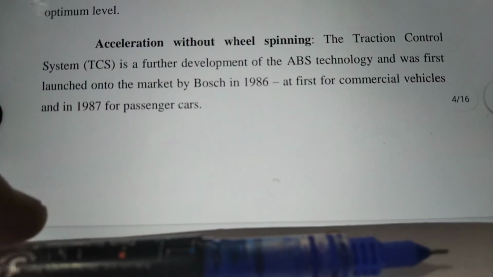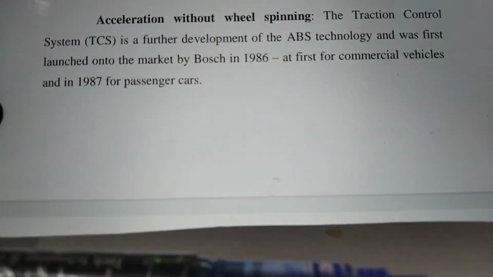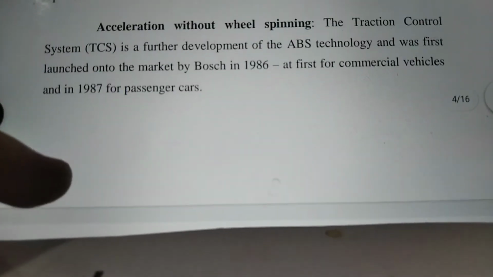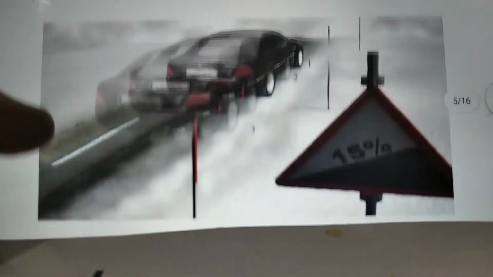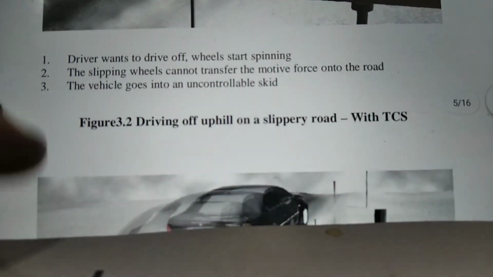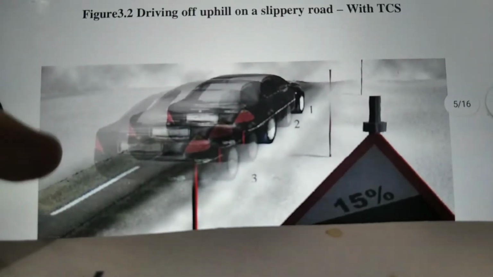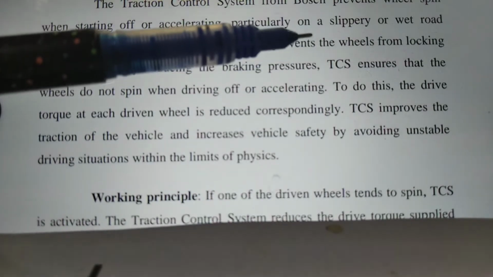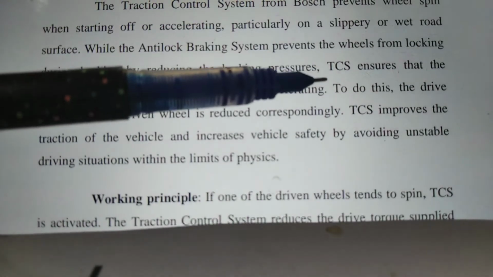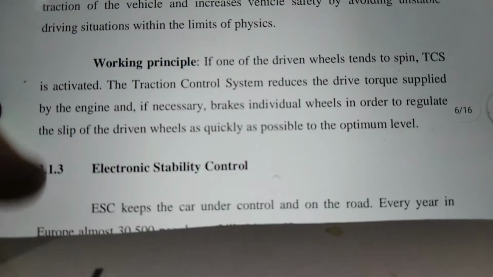Now acceleration without spinning is carried out in the TCS. TCS is a further development of ABS, and was first launched in 1986 by Bosch, the automobile components maker. This is the TCS, traction control system. Now this system from Bosch prevents wheel spinning when starting or accelerating, particularly on slippery or wet roads. It ensures the better working of the wheel.